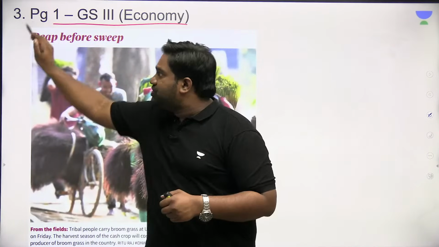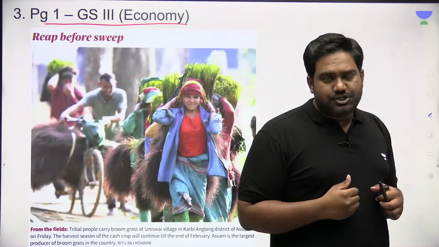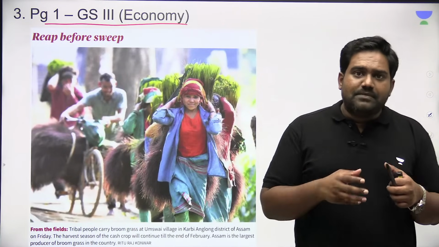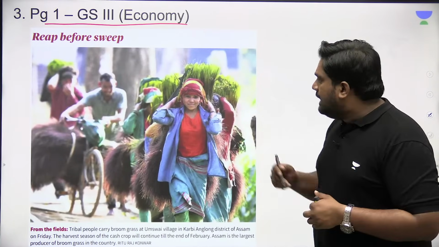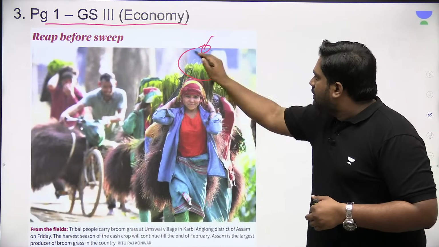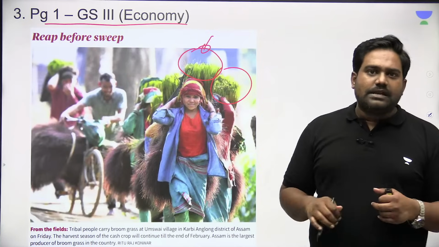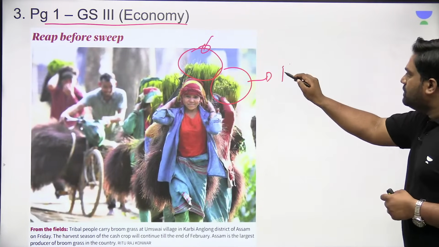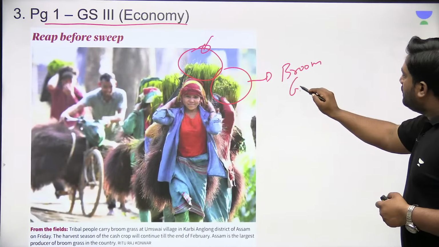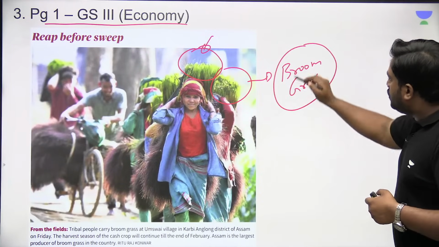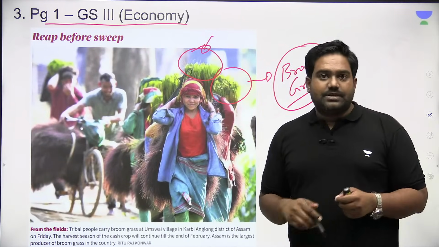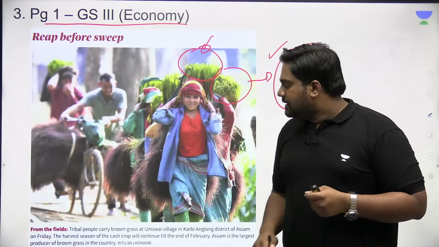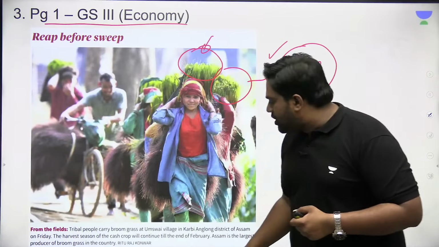Next, on the same page, The Hindu carries an image. It is depicting women from Assam, from the Karbi Anglong region, and they are carrying broom grass. They're carrying a type of grass on their back, which is called broom grass. So there are two important topics which are relevant for our exam. One, what is broom grass? Why is it important? Next, where is the Karbi Anglong region located?